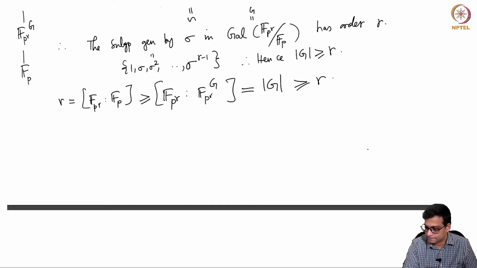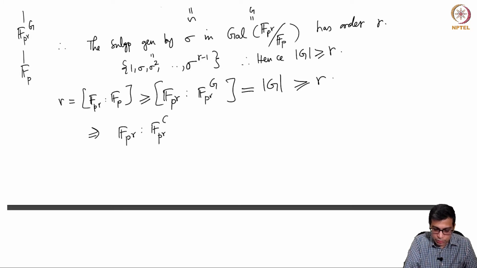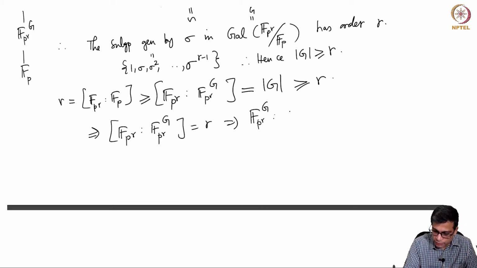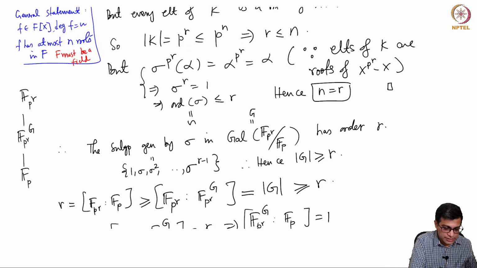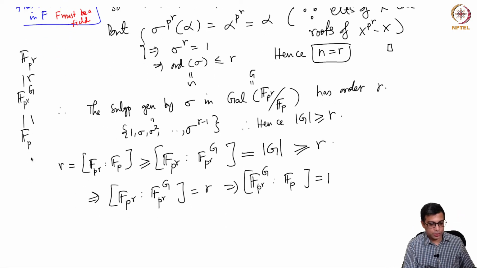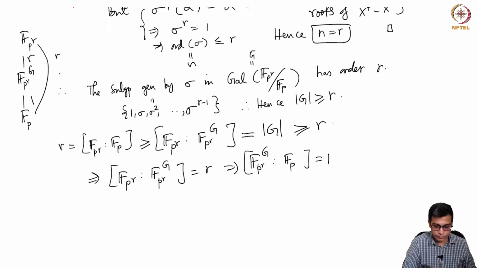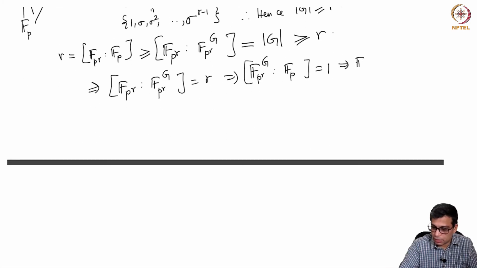So everything in the middle is equal to r. So hence, the only possibility is that the degree of F_{p^r} over the fixed field is r. That means the fixed field over F_p has degree 1. So if the whole thing is r, this is 1. That means any degree 1 extension means they are equal.